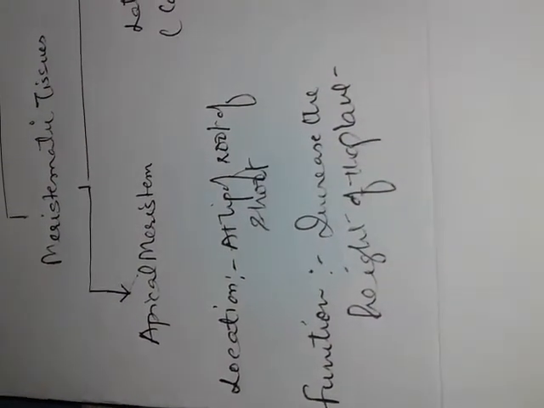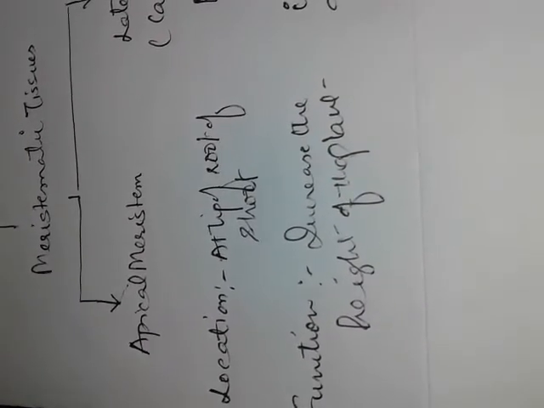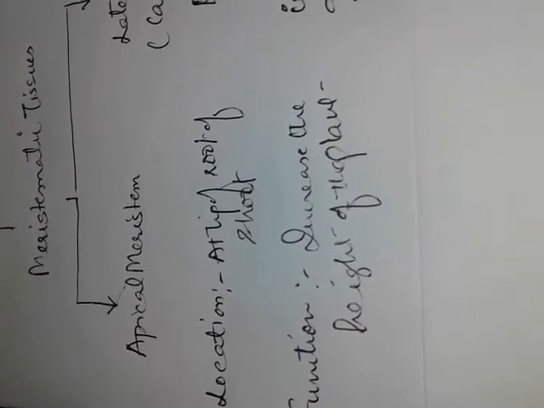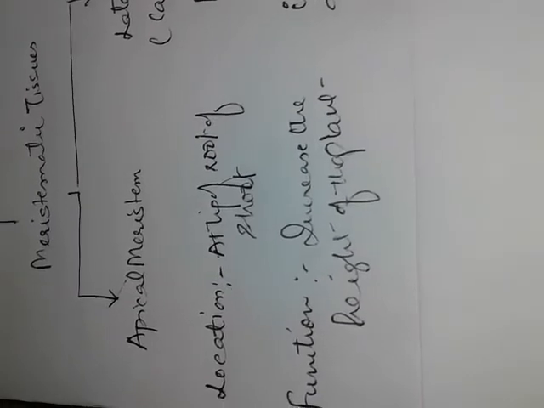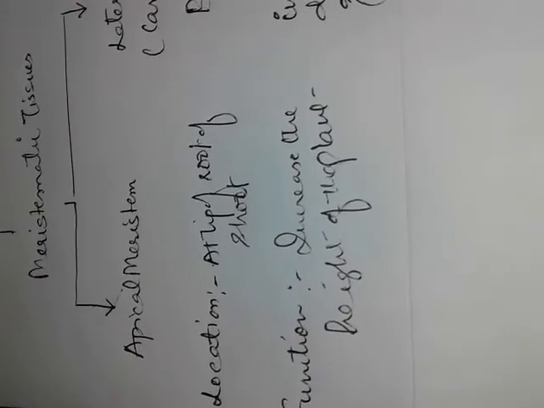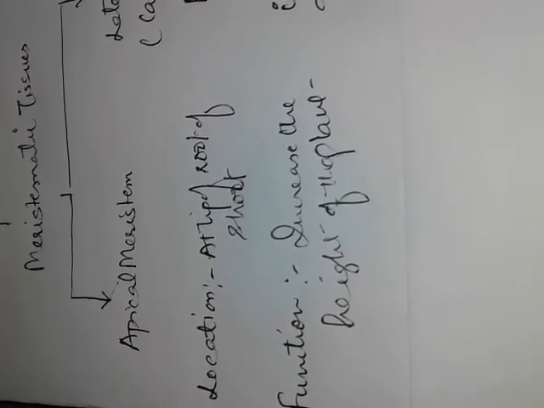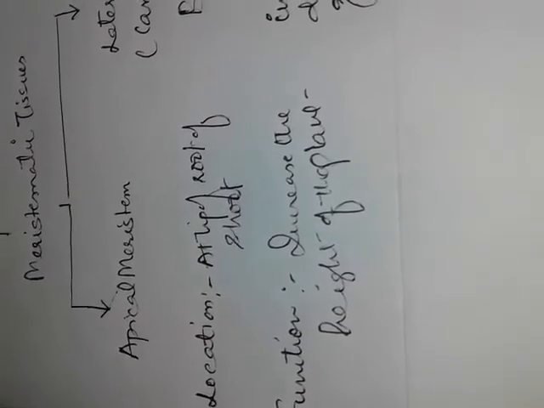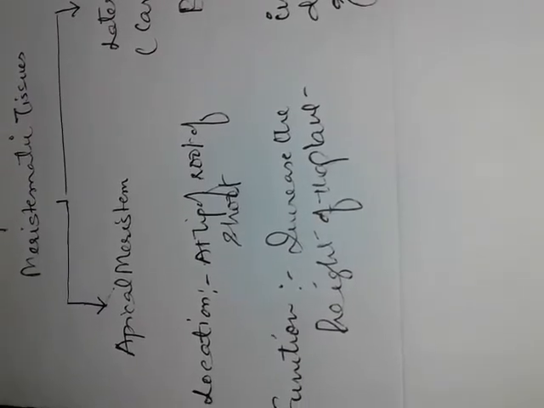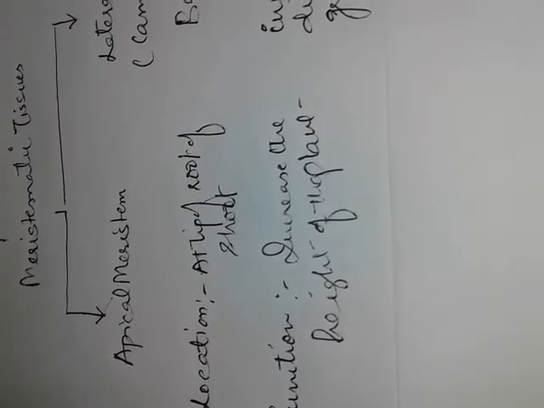Now we have to take meristematic tissue in detail. Further, meristematic tissue is divided into two categories: apical meristematic tissue and lateral meristematic tissue. Apical meristematic tissue is found at the growing tip of the root as well as the growing tip of the shoot. They are mainly responsible to increase the height of the plant. A question is there in the examination: where is apical meristematic tissue located, or what is the main function of apical meristematic tissue?